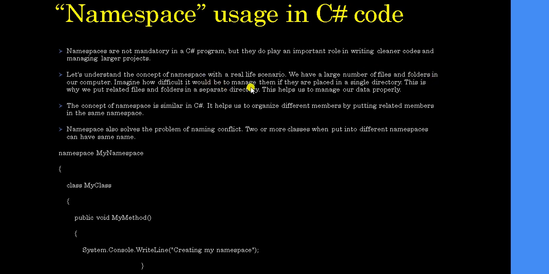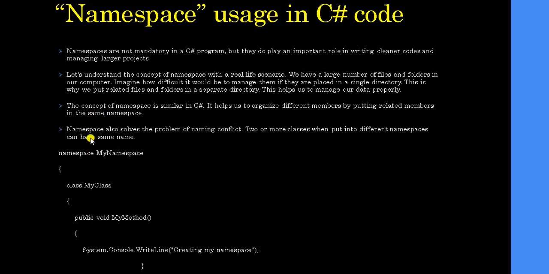Imagine how difficult it would be to manage them if they were placed in a single directory. This is why we put related files and folders in a separate directory, and this helps to manage our data properly. Like we have code data, so we make a separate folder for that. We have some images data, we make a separate folder for that to make it clearer and understandable and to save time also. In that way namespace is used.